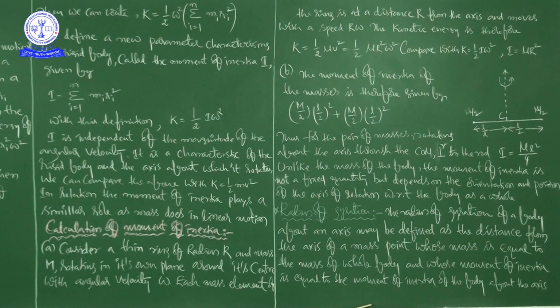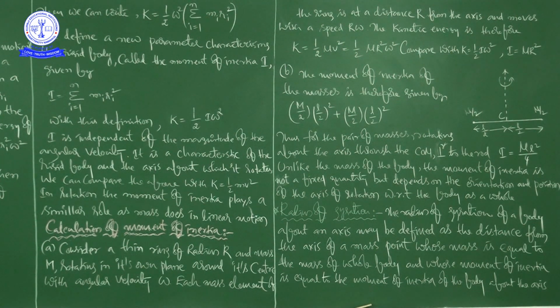The symbol generally used is K. If you observe carefully, I is equal to m r square. Similarly, you can write it as I is equal to m k square. But what is K here? That is very important.